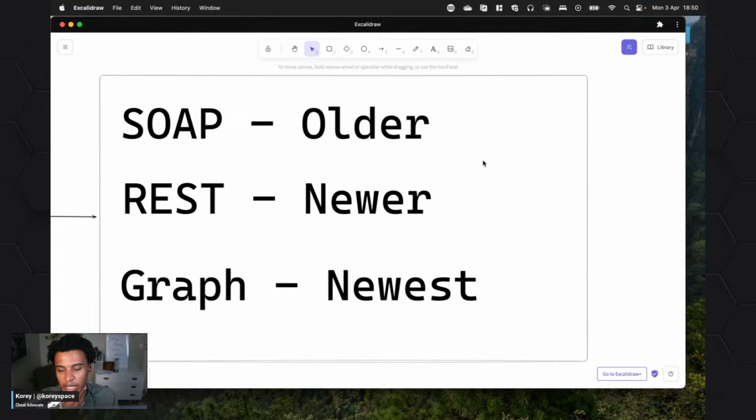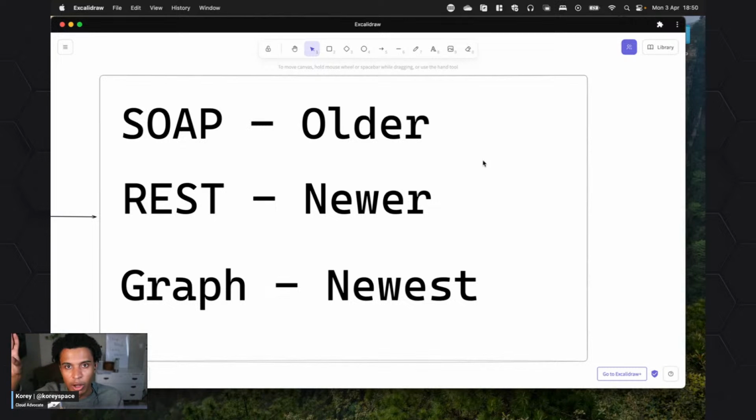SOAP, I would say. If you say, oh yeah, this is a SOAP API, it's a bit older. We can't use a lot of the methods that we are going to talk about today. REST API is probably still the most popular. It's newer compared to SOAP, but it's been around quite a while, and it's very popular. Most services, I think, are using REST APIs.